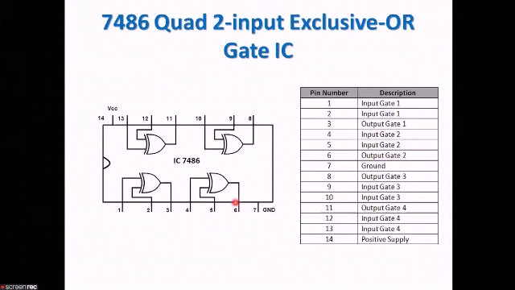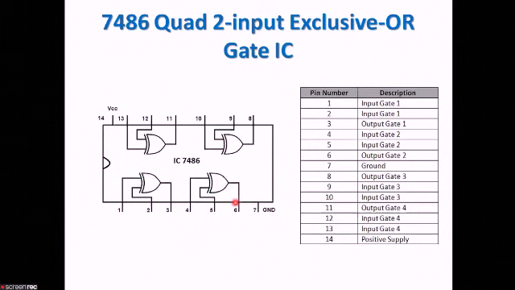4 is input of gate number 2. 5 is also an input of gate number 2. So the 6 is the output of gate number 2. This is pin number 6. 7 is connected to ground. That is ground.